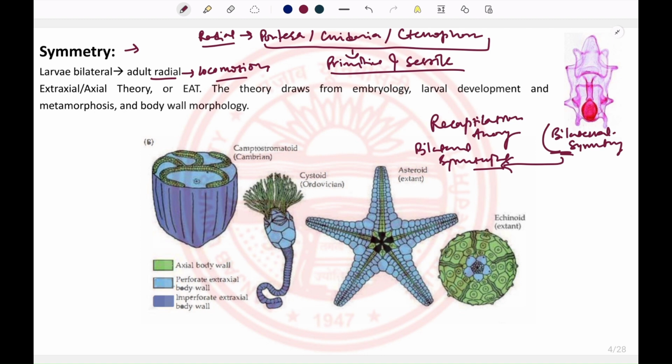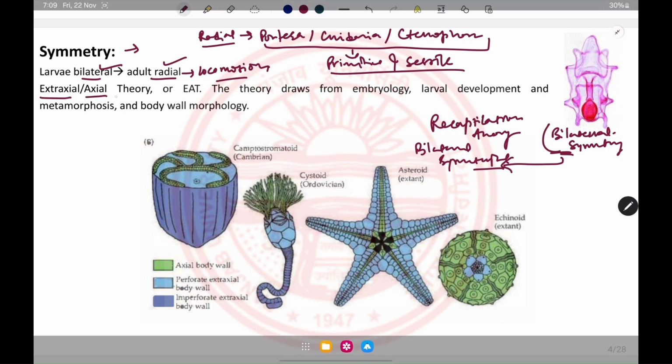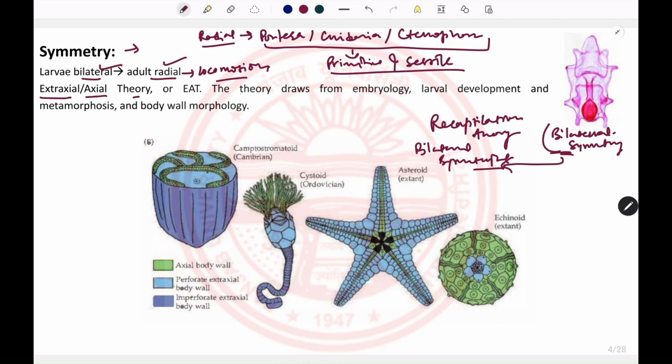However, this transition from bilateral symmetry to radial symmetry is depicted by a theory known as the axial theory, which is based upon inferences from the structure of the larvae, how the larvae develop into the adult, and the body wall morphology of the adult. Based upon this theory, we are going to see how the bilateral larvae change into the adult radial symmetry. We will cover this in the development section.